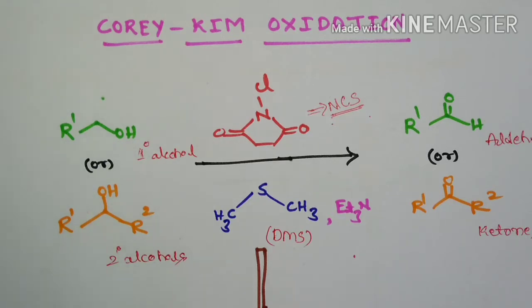And here in Corey-Kim oxidation, there will be generation of an important electrophilic species that is called the Corey-Kim reagent.